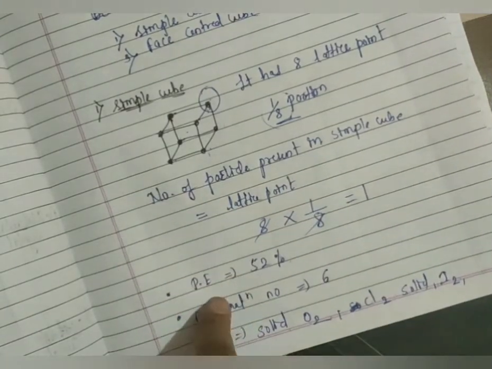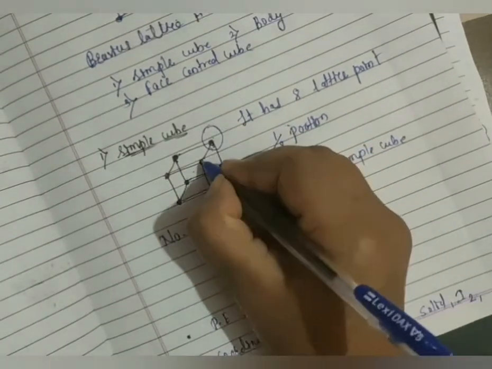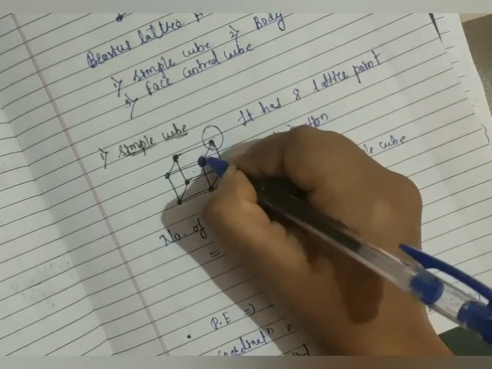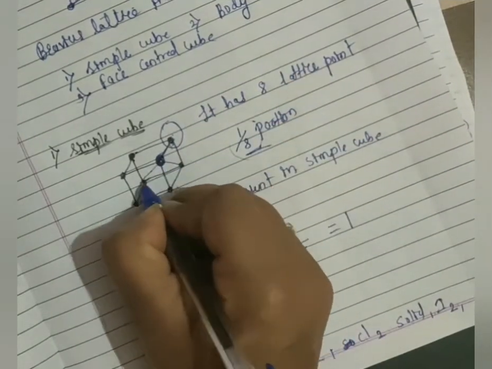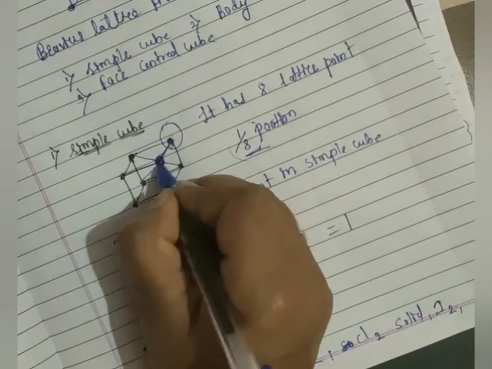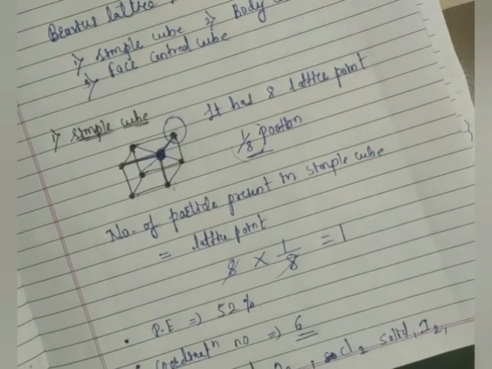Packing efficiency, or the space occupied by the particles, is 52%. Coordination number is 6. How to find the coordination number? Suppose I take this particle, the adjacent points will be this 1, second, third, fourth, fifth, and this one is 6. So the coordination number will be 6. This is about simple cube.